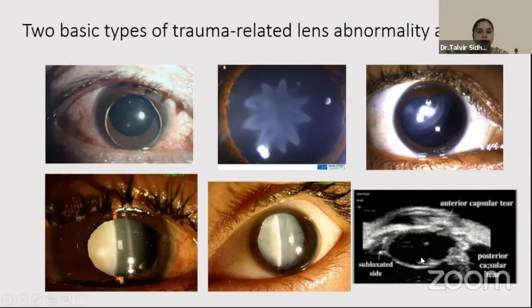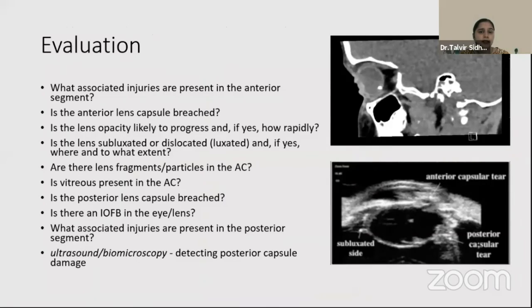Sometimes a partially absorbed cataract is present, which might have a posterior capsular tear, which can be picked up on ultrasound or UBM. It's important to look for any posterior capsular tears or any foreign body in the eye. Any foreign body in the eye warrants immediate removal of the lens.